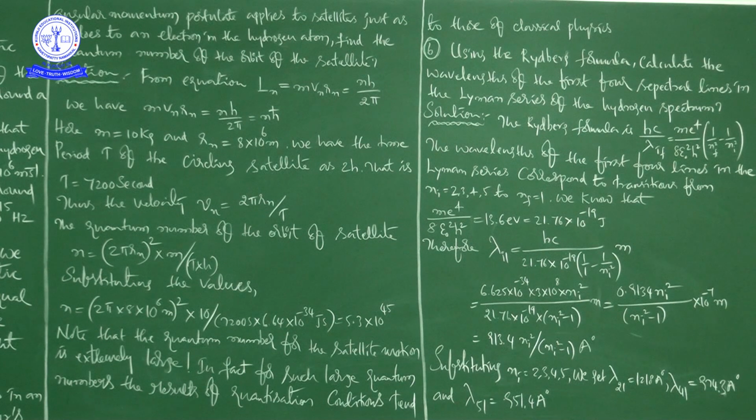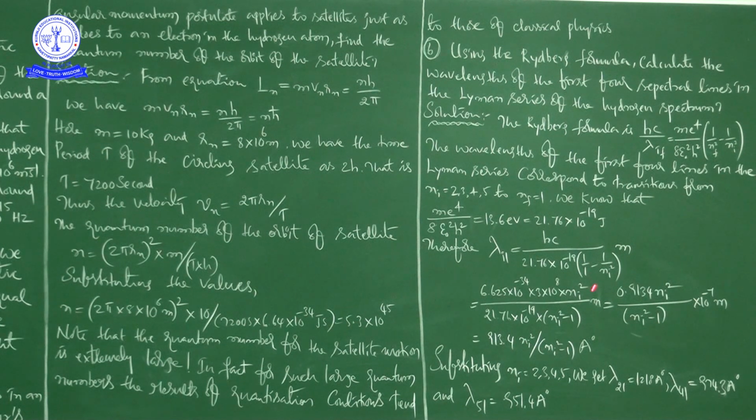Next step, therefore lambda, that is wavelength, is equal to hc by 21.76 into 10 to the power of minus 19 into 1 by 1 minus 1 by ni square, in meters. Substituting the values, Planck's constant 6.625 into 10 to the power of minus 34, and c equal to 3 into 10 to the power of 8, we get ni square divided by ni square minus 1.